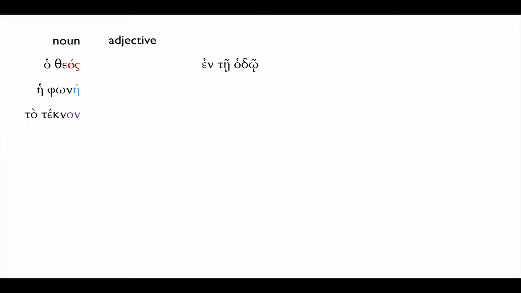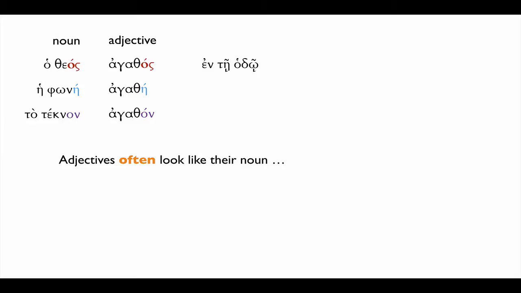Quite often, especially in the nominative, especially in the first and second declension, our nouns and our adjectives often look alike. So we have ho theos agathos, hē phōnē agathē, to teknon agathon. But they don't have to look alike, as our example, en tē hodō tē agathē, illustrated.